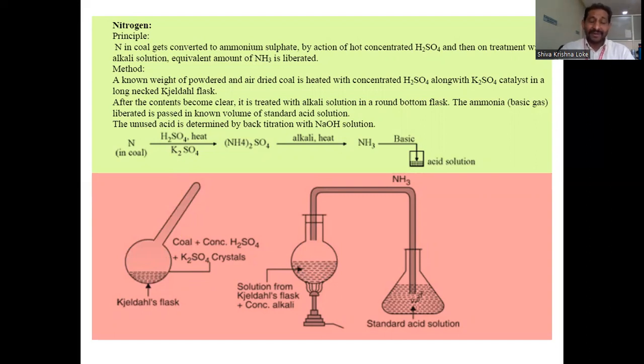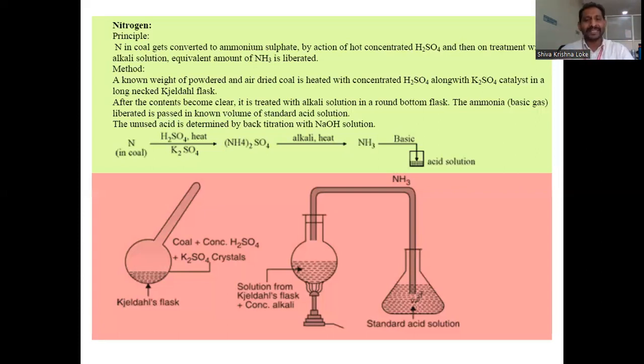In this condition, whatever nitrogen is present in the coal sample first reacts with the sulfuric acid under heating conditions and is converted to ammonium sulfate. So whatever nitrogen is present in the coal sample is converted in the first stage into ammonium sulfate. Then this ammonium sulfate is further treated with alkali, sodium hydroxide, under heating conditions to produce ammonia gas. So the nitrogen is completely converted into ammonia gas.